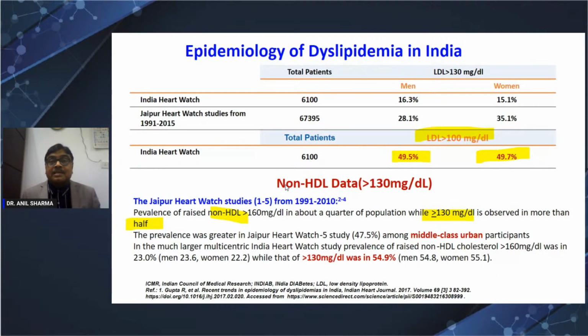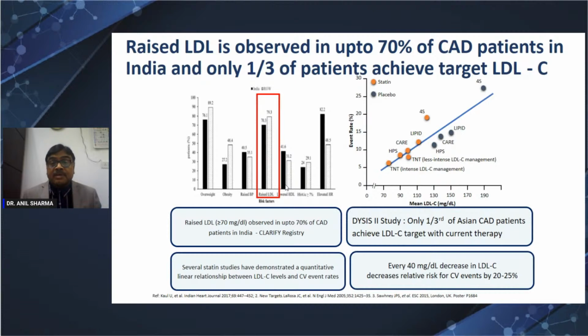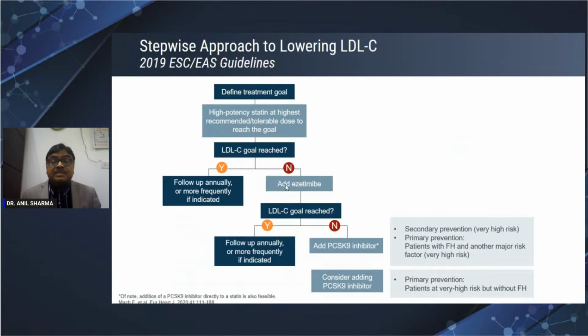Earlier we used to say that LDL is not very high, but we found now that LDL is also high. Even 50% of the population has LDL more than 100, around 30% more than 130, and 70% have more than 70 LDL. If it is a high-risk patient, anyone who has diabetes or similar, 70% have LDL more than 70, and even in spite of treatment only one third of patients achieve the target LDL. So we need something else.